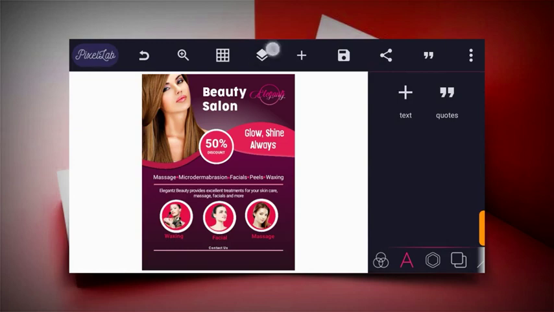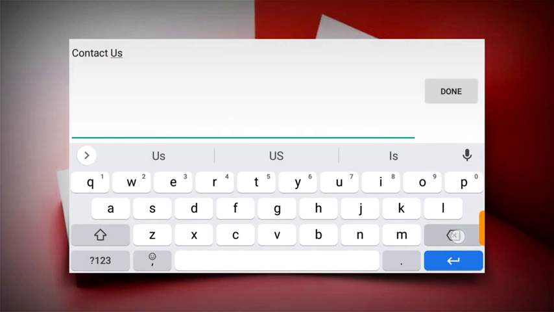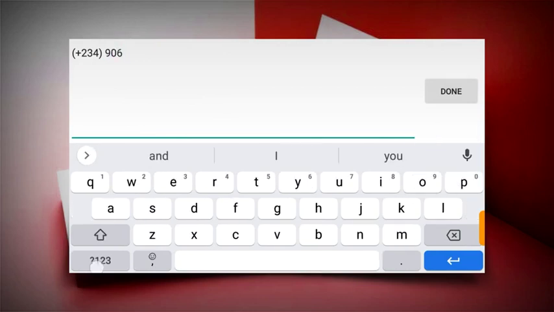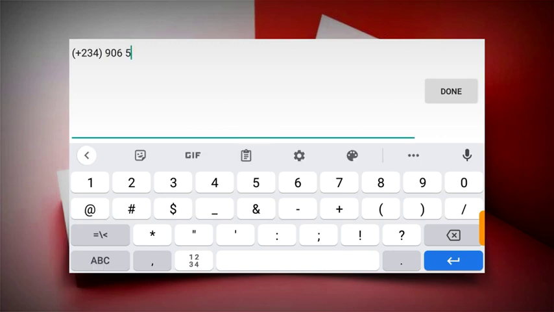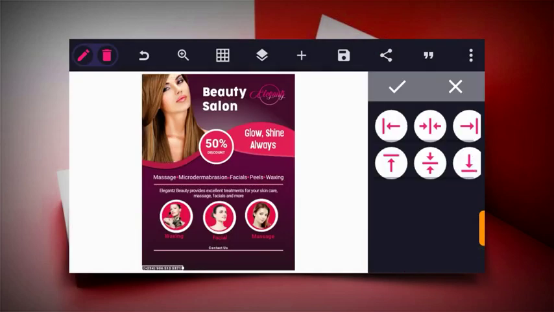So I just need to duplicate this now and type in the phone number, which should be in this format, your country code, and then your numbers separately. This way, and then position it at the bottom.